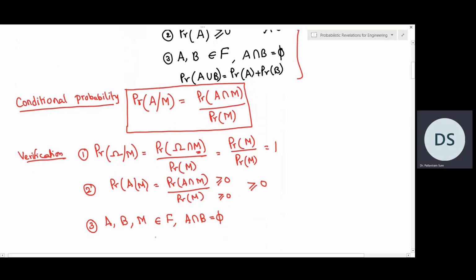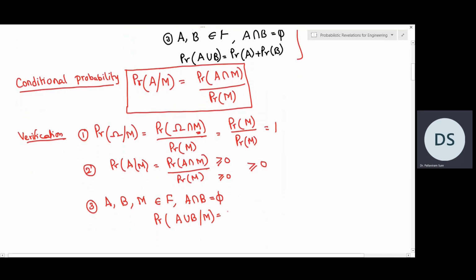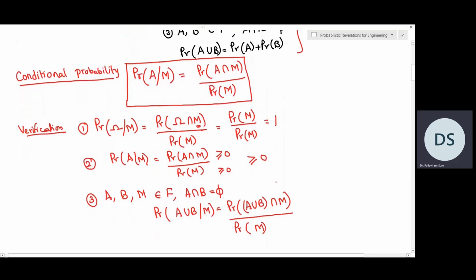Now if we try to find what is the probability of A union B given M, by the definition of that conditional probability, we will expand this. So this becomes probability of A union B intersection M divided by probability of M. So we see that union and intersection, the distributive nature is there here.